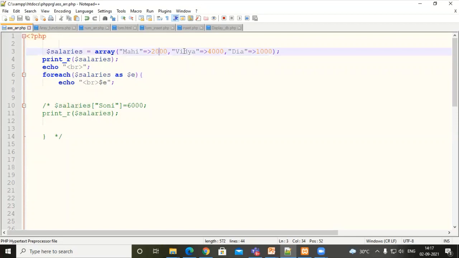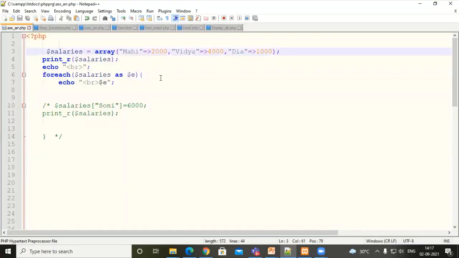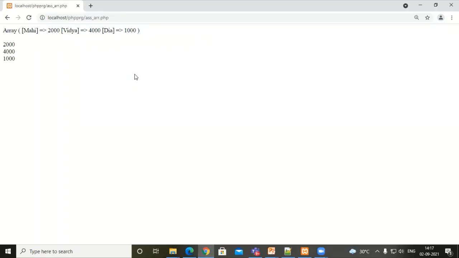It will print the value part 2000, 4000 and 1000. Just observe the output. This is the output through print_r, but through your foreach loop, you are traversing only the value part.